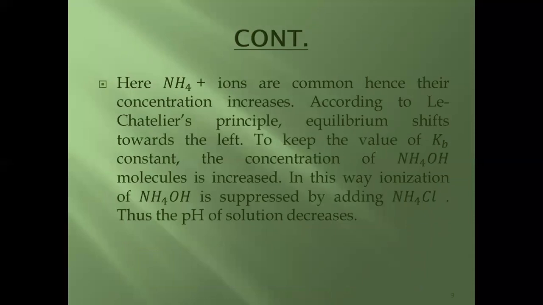Here, ammonium ions are common, hence their concentration increases. And according to Le Chatelier's principle, equilibrium shifts towards the left. To keep the value of Kb constant, the concentration of ammonium hydroxide molecules is increased, and in this way, ionization of ammonium hydroxide is suppressed by adding ammonium chloride, thus the pH of solution decreases.